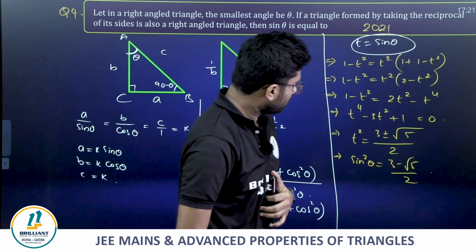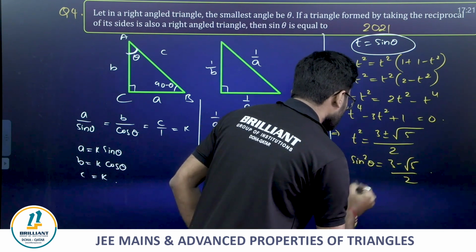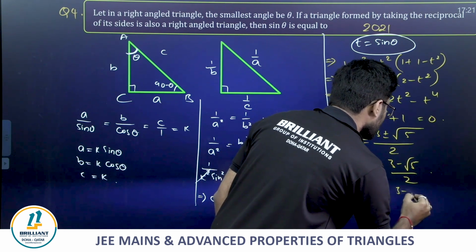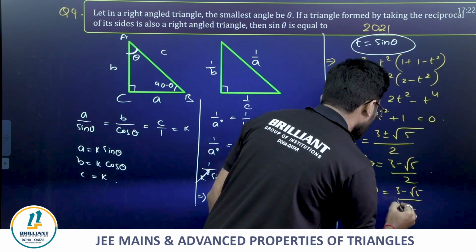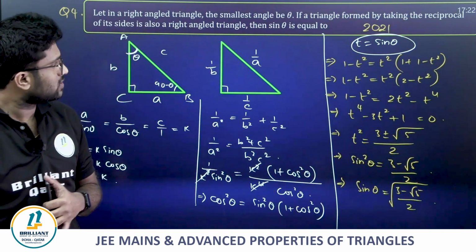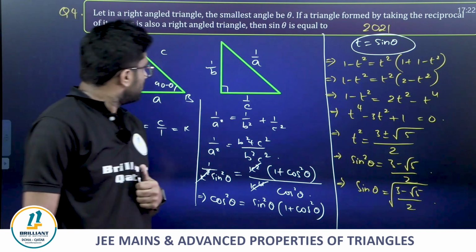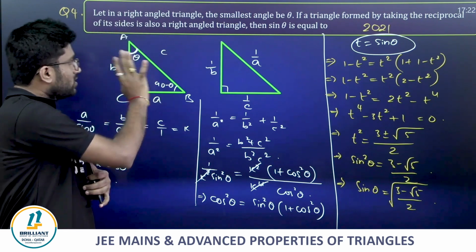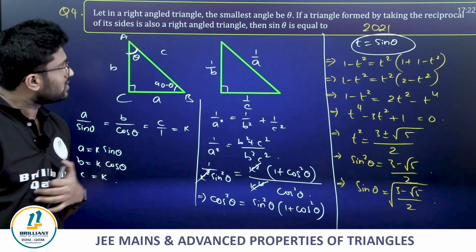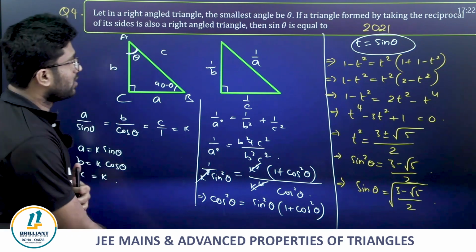Guys, clear? Now from here we need sine theta. Acha. So sine theta is equals to, just simplify that, you will be getting it. Sine theta is equals to the square root of 3 minus root 5 by 2. This is what we require. That's it, very simple. They have given a triangle with sides, the reciprocals are meant to be so and so. Now they are asking sine theta. That's it. Clear, guys? Coming to the next question.